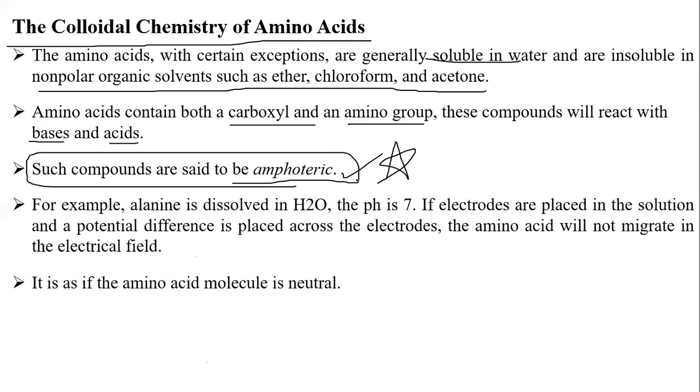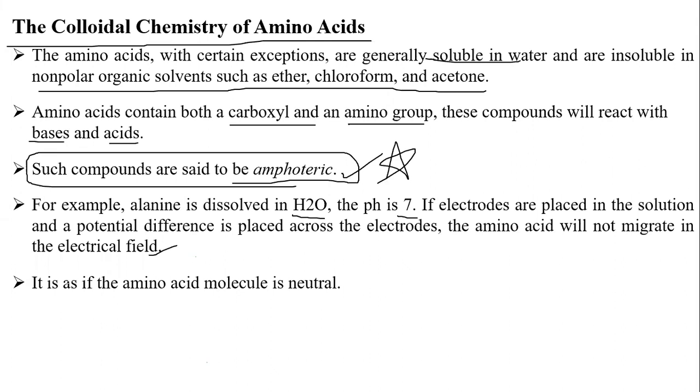For example, alanine is dissolved in H2O. The pH is 7. If the electrodes are placed in the solution, a potential difference is placed across the electrodes. The amino acid will not migrate in the electric field. I will say it, and we will understand.